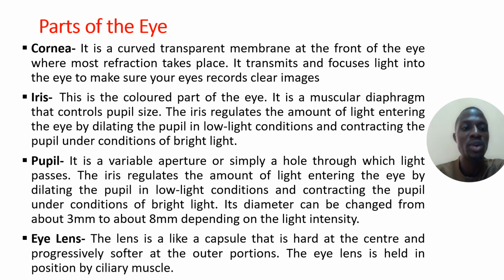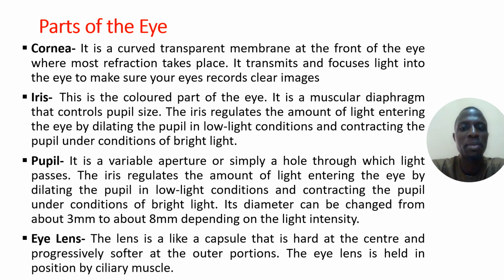In fact, when you are looking at someone, the cornea is what you see, where light enters into the eye and where most refraction takes place. It transmits and focuses light into the eye to make sure our eye records clear images. Next, as we move inside, is the iris. It is the colored part of our eyes, and it is a muscular diaphragm that controls the pupil size. It's actually like a curtain that controls the amount of light that enters a room.